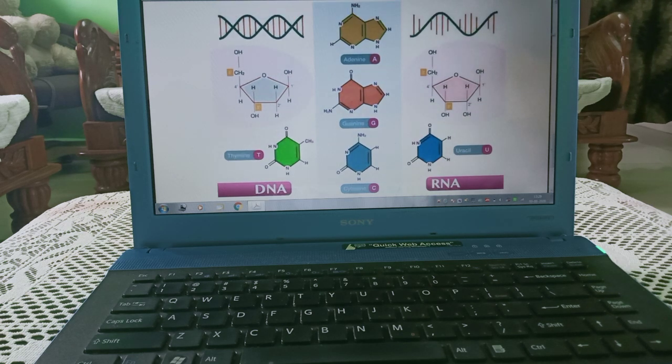So it was concluded that in RNA a single stranded structure will be there, which is the better genetic material in viruses, while in other, higher organisms, DNA is the better genetic material, which is double stranded.